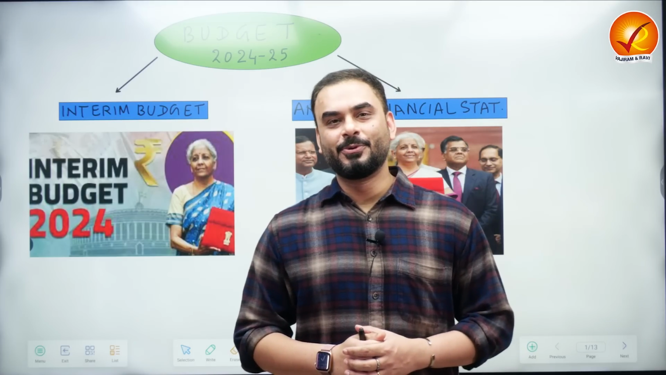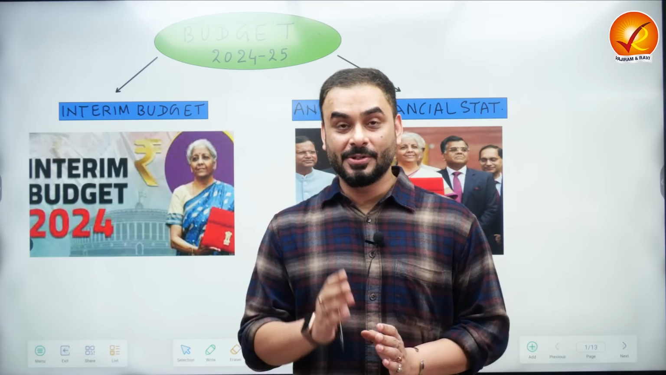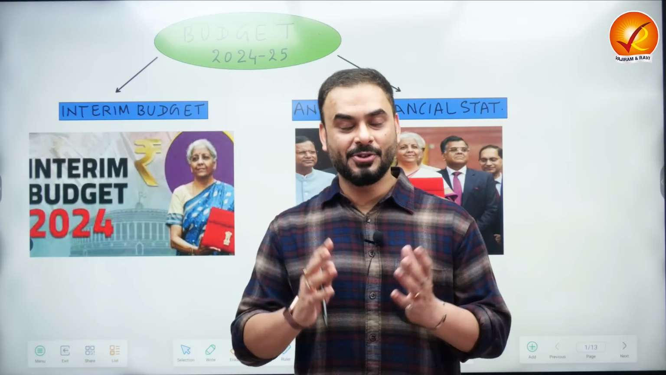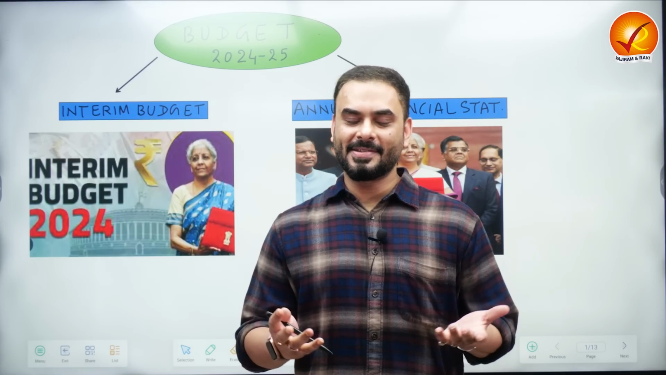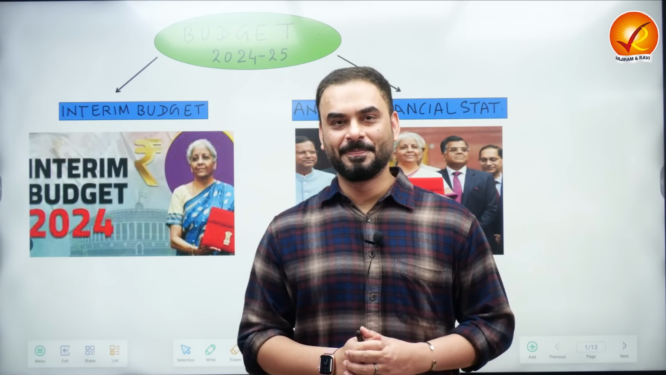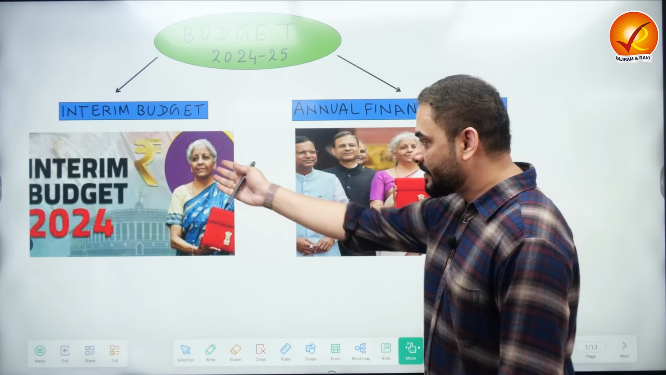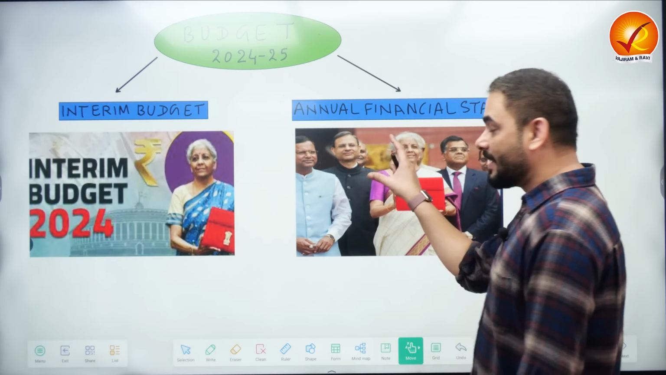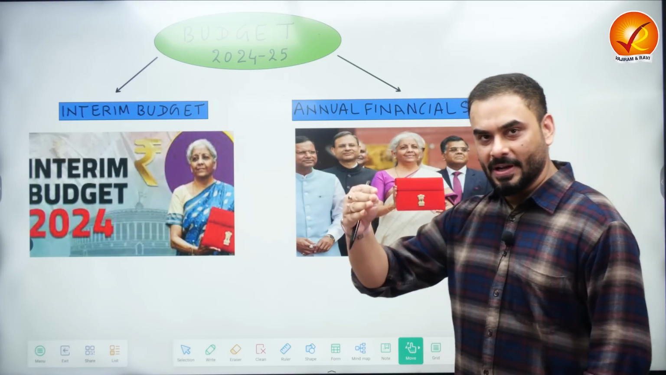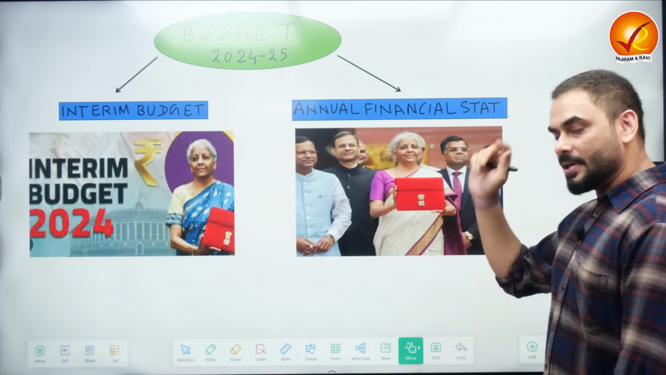Today I'm in front of you to discuss one of the key changes that was made in the current annual financial statement, also popularly called Budget 2024. You see, this year it was very interesting because we got two budgets. One was the interim budget 2024, and then there was the Union Budget, the full-fledged budget, which is called the annual financial statement.